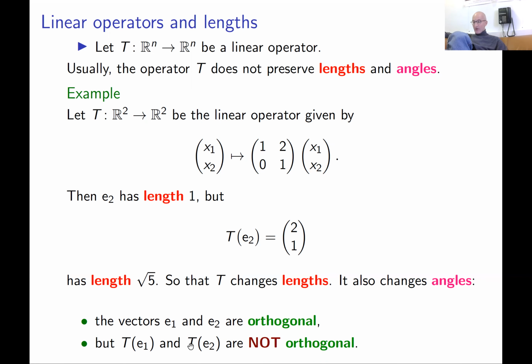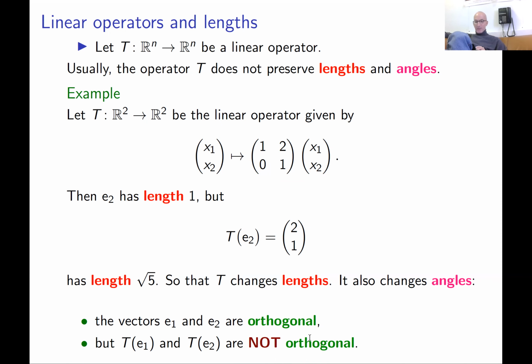But vectors T of e1 and T of e2 are just the first and second columns of this matrix, so their dot product is 2, not 0. These two vectors are not orthogonal. So angles are not preserved, similarly to length. This is not very surprising. There's no reason why a linear transformation should preserve length of vectors and angles between vectors.